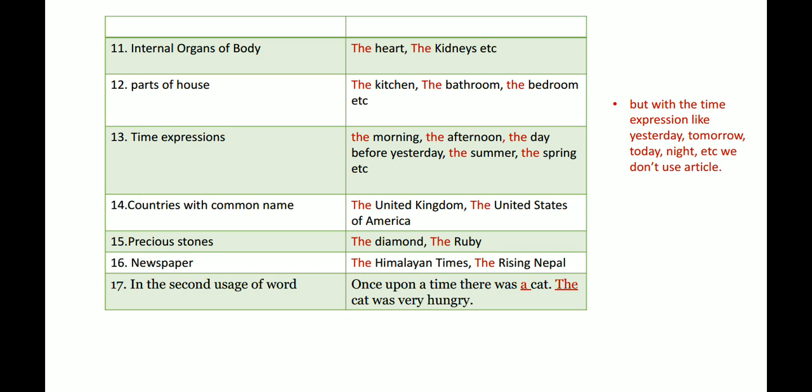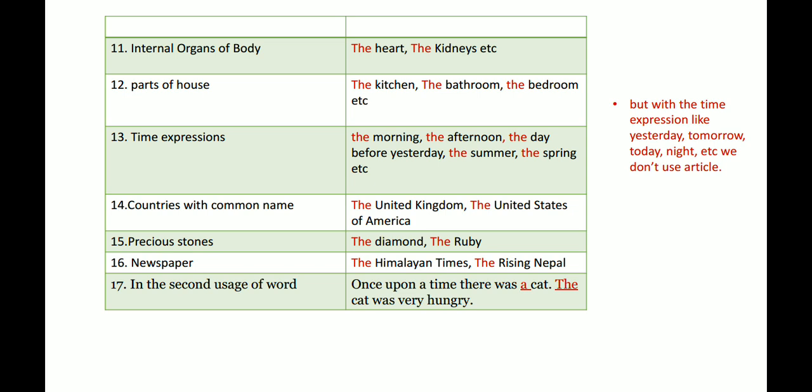Number 14, we have to use the with the common names of countries like the United Kingdom, the United States of America. But before the name of a country like Nepal, China, we do not use any article. Number 15, before precious stones like the diamond, the ruby, the gems, we have to use the. Before the names of newspapers like the Himalayan Times, the Rising Nepal, we have to use the. Finally, in the second use of a word also, we have to use the. That means if you are introducing the same word for the second time, you have to use the.